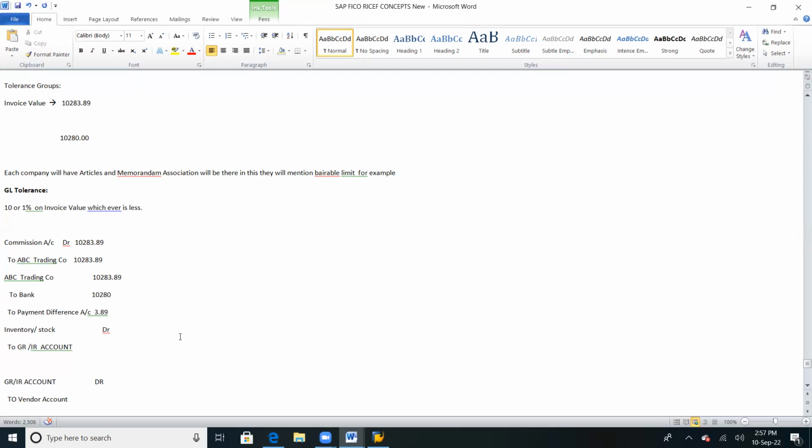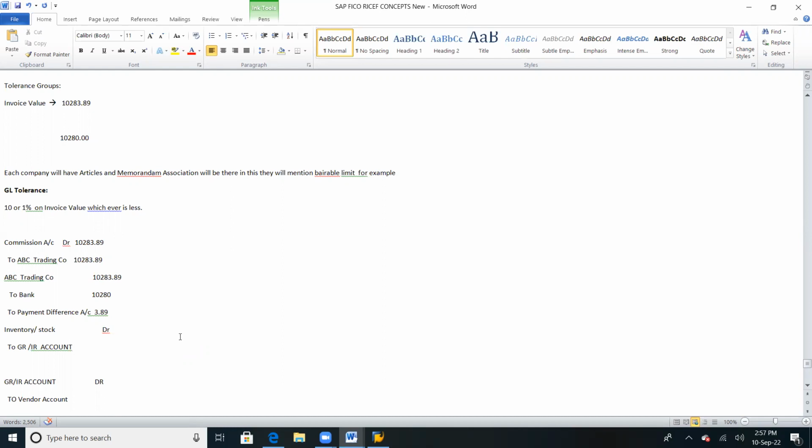So we have to create the GRIR account GL. By default, SAP has provided that GRIR account, and it will be created automatically by the MM module. As an FI consultant, we don't create GRIR or inventory accounts, because that is related to MM.